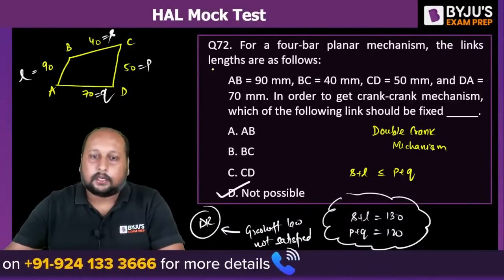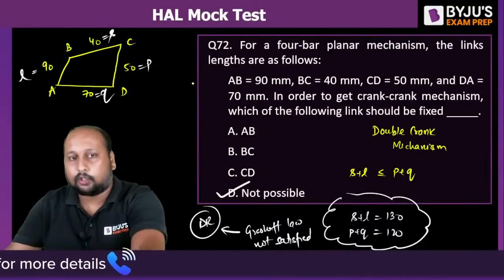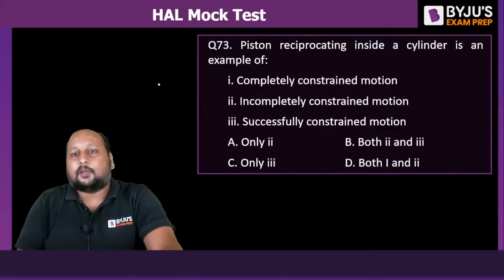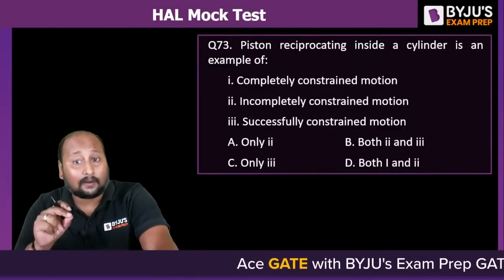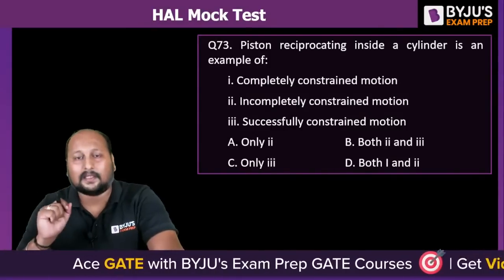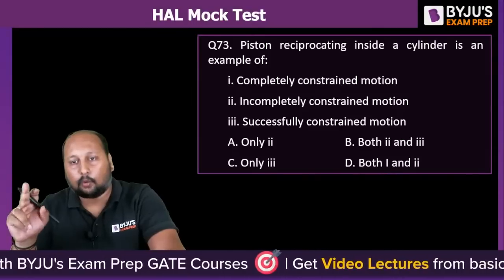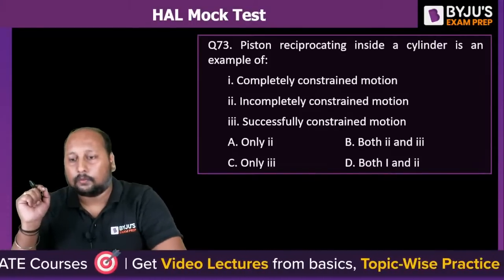So option D is the correct answer. Let us go for the next question. Question number 73. A piston reciprocating inside a cylinder is an example of: 1. completely constrained, 2. incompletely constrained, 3. successfully constrained. Which of these is a correct statement? 2, 1, 2 and 3, only 3, or 1 and 2.